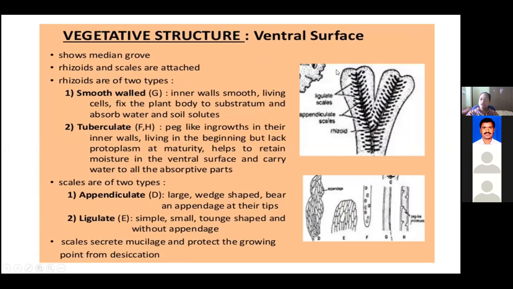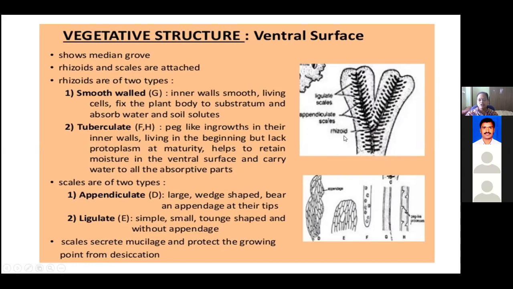Now attached to this midrib or the median groove, we can see the presence of certain hair-like structures called rhizoids and scales. I repeat, on the ventral surface, in this median groove, you can see the formation of small hair-like structures which are called rhizoids and scales. Now, what are these rhizoids?